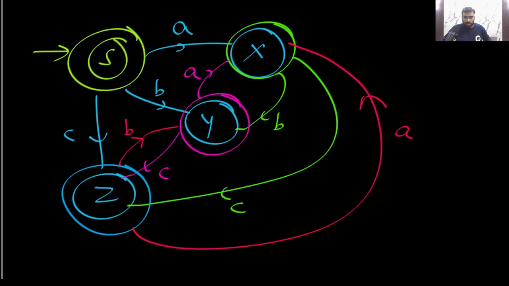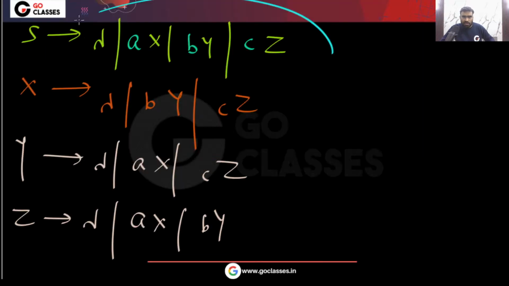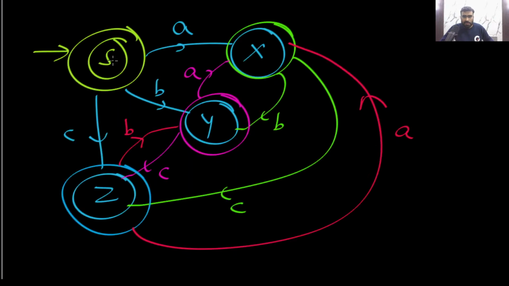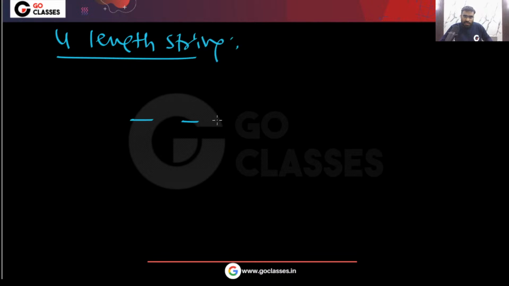Okay. Now, in this NFA, one thing you can notice. You can solve this question either from this NFA, or from this grammar also. Now, if I want to create a 4-length string, what can I do? My purpose is to create a 4-length string.